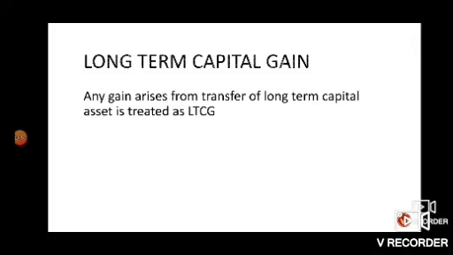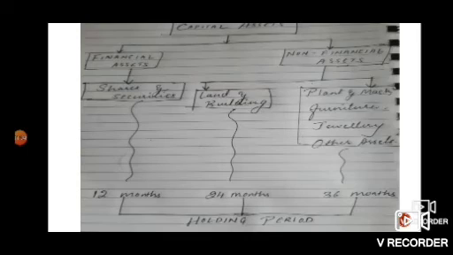To know whether a capital asset is a short-term capital asset or long-term capital asset, we have seen this chart. That is, the capital assets are classified into two: financial assets and non-financial assets.